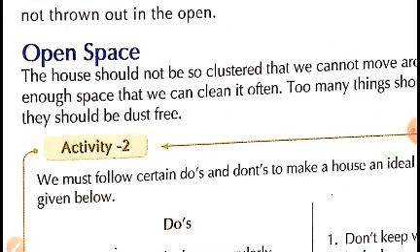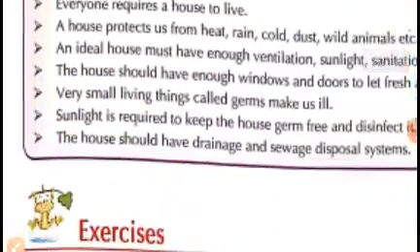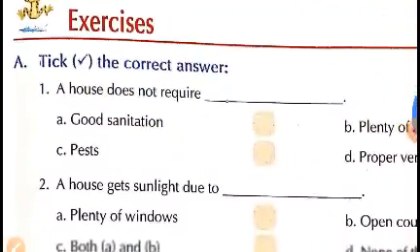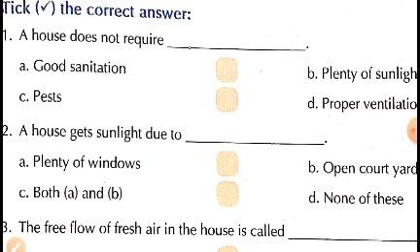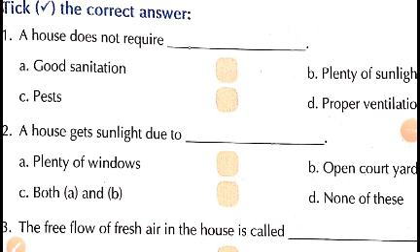So children, this is all about the chapter. Let us discuss the book exercises. Now, coming to page number 39, question number A, tick the correct answer. First one is, what a house does not require? Here we have 4 options. First one is good sanitation. Of course, a house requires good sanitation. B, plenty of sunlight. So a house also requires plenty of sunlight, as we studied in the chapter.